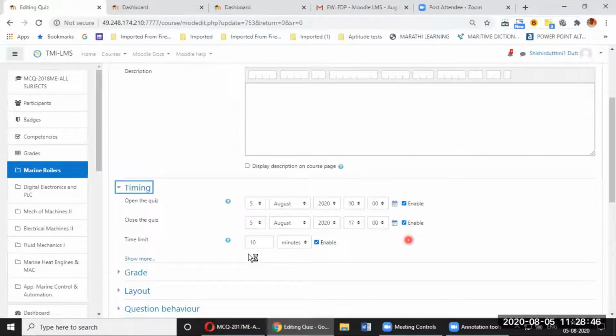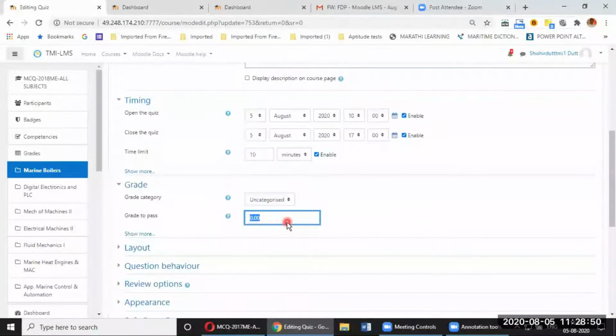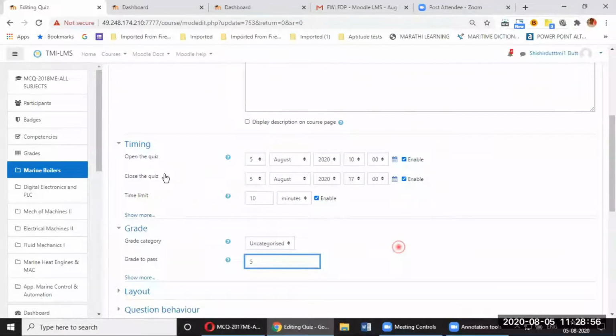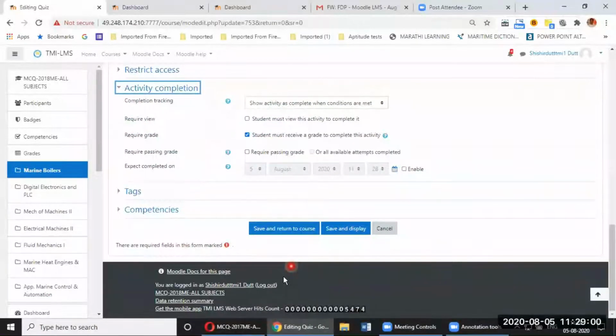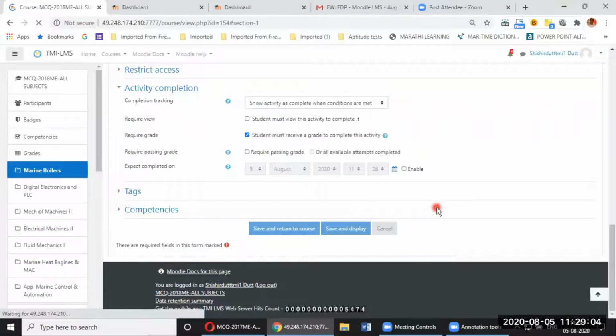So I can click on the timing, and I can access all the timings, time limits. I can get the grades. I can give, say, 1 mark for passing, 2 marks, or 5 marks for passing. I can give whatever I want. And I can get activity completion. I can tweak these settings and I can say save and return to the course. So this I can do.